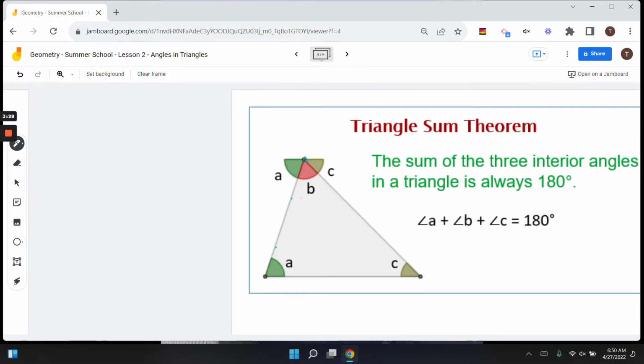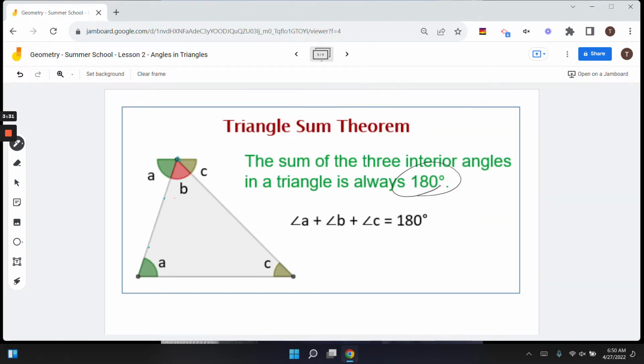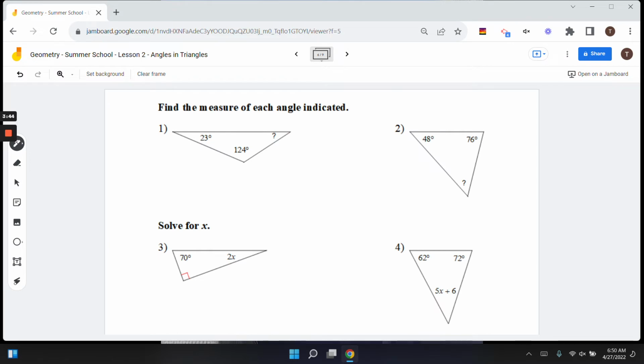So practicing that a bit. If I look at number 1, I have two of the angles given, and I'm missing the third one. So I'm going to call this x. So to solve this, I know that x plus 23 plus 24 would have to equal 180. So if I combine the like terms, I get x plus 47 equals 180. If I subtract the 47 on both sides, I get x equals 133.